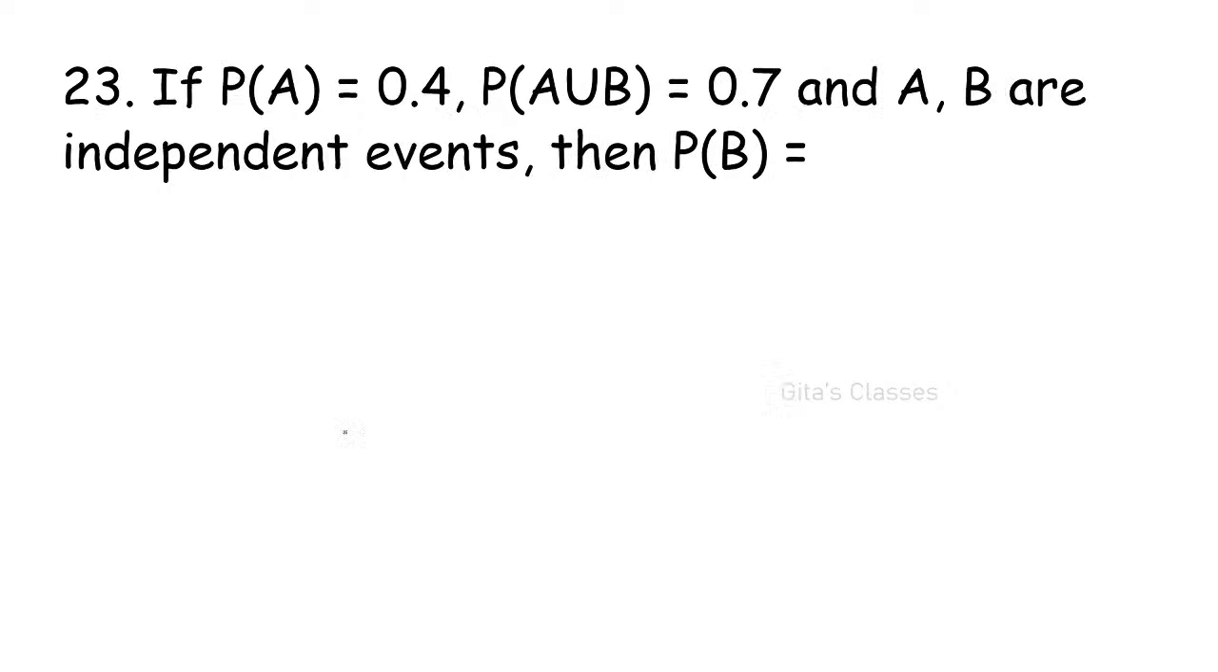Shall we go to the next question? 23. If P of A is equal to 0.4, P of A union B is 0.7, A comma B are independent events, then P of B is equal to. A and B are independent events means, what do you mean by this? A intersection B is equal to P of A into P of B. Otherwise, A given B or B given A should be there.